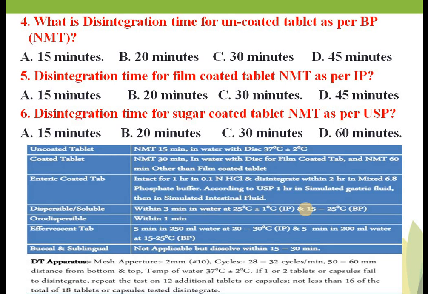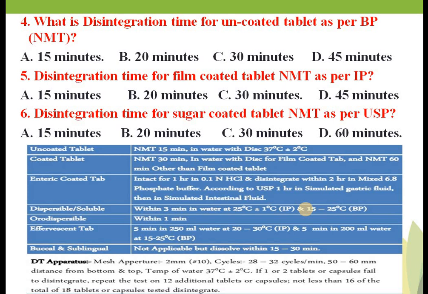So the disintegration test apparatus is there. It will have 6 test tubes, and the 6 test tubes are mounted in the beaker. The temperature that is maintained is 37 degrees Celsius plus minus 2 degrees Celsius, and the apparatus undergoes 28 to 32 cycles per minute, up and down. The movement of that apparatus is up and down. Remember, okay. Now we'll see what are the disintegration times for different types of tablet.